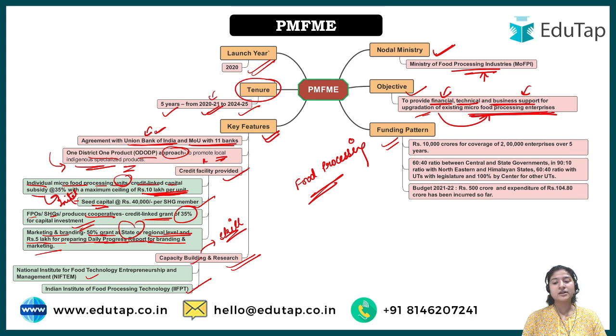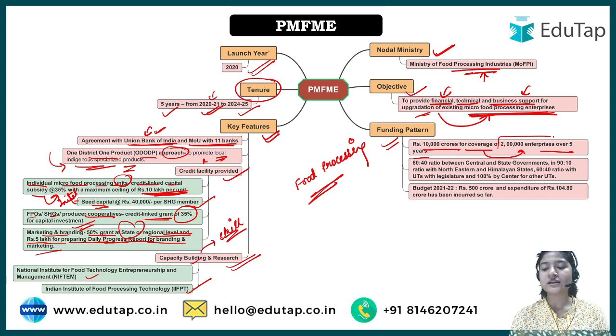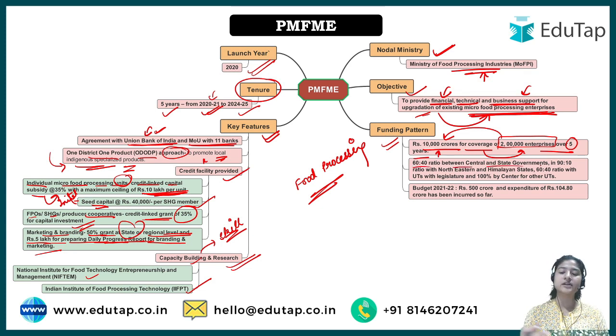Now what is the funding pattern, how will this be funded? So 10,000 crore for coverage of 2 lakh enterprises over 5 years. What is the concept? 2 lakh enterprises are the expected enterprises that the government will cover over 5 years with the amount of 10,000 crore. You can say this is the fund that has been assigned for this scheme for the tenure of 5 years. Then a 60-40 ratio between the center and state governments. So the center would be responsible for 60% and the state for 40%.